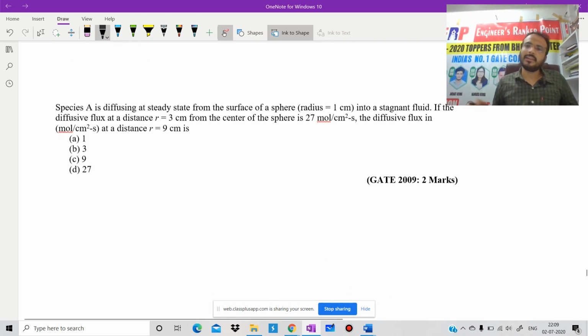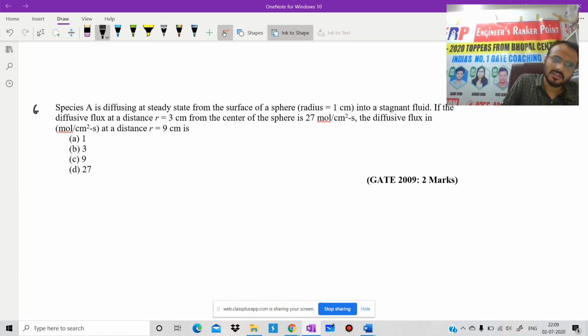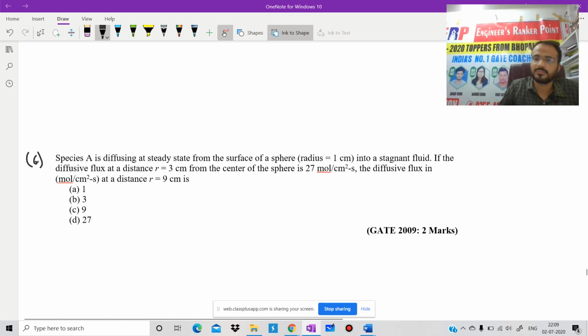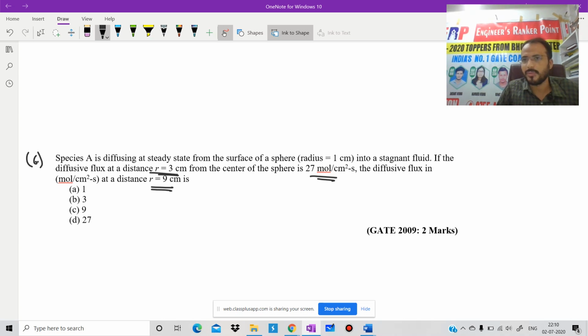First question, I hope this question is 6 or 7. Sixth one is there. First read the question carefully. Species A is diffusing at steady state from a sphere of radius 1 centimeter into a stagnant fluid. If the diffusive flux at a distance r equal to 3 centimeter is this one, then calculate flux at this value. I need answer from each and everyone. Please write in the comment box. 2 marks, easy marks, if you understand the concept.